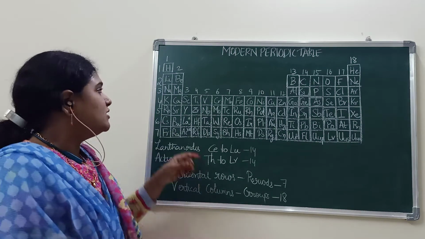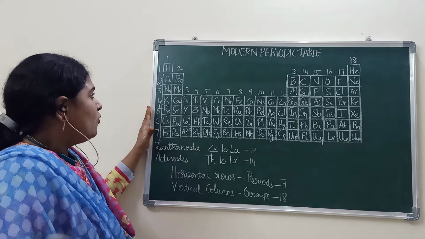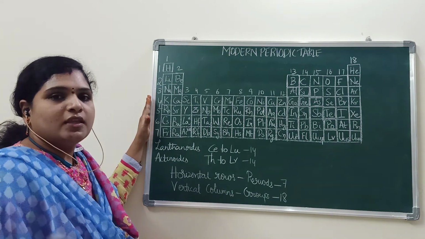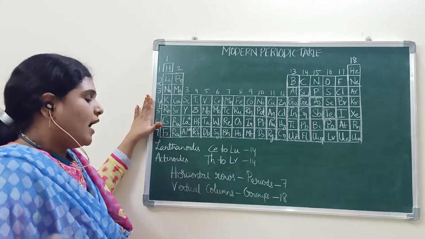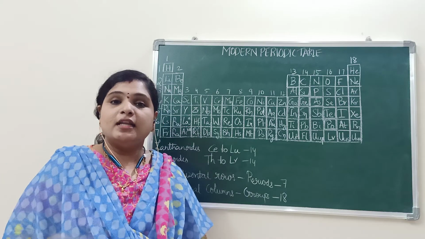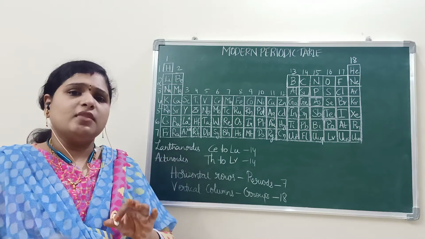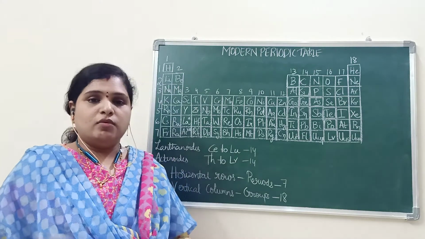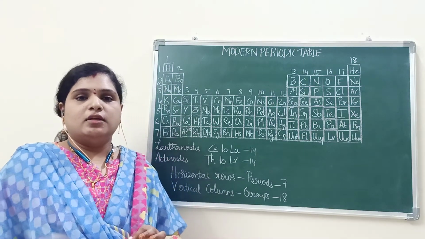And while arranging in this order, what is the significance? If we consider the atomic number, it will automatically be related to the electronic configuration of elements. Yes or no? If you know the atomic number, you can know the electronic configuration.